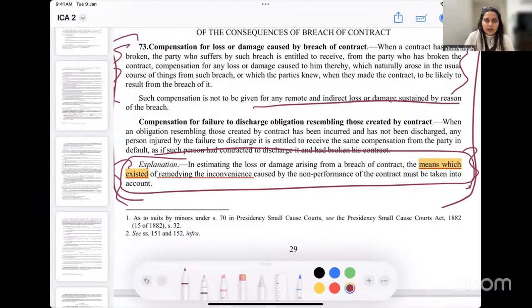So when you are trying to find out the damages that are supposed to be given, you have to see the conduct of not only the person who has done the breach of the contract. You also have to see the conduct of the aggrieved person, as to whether they employed and used the means that existed for remedying the inconvenience that has happened to them.